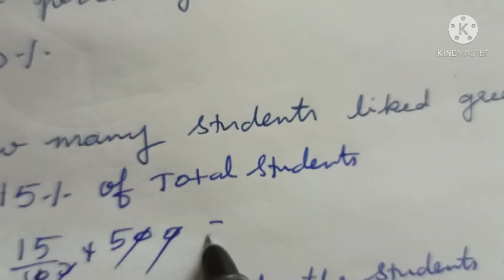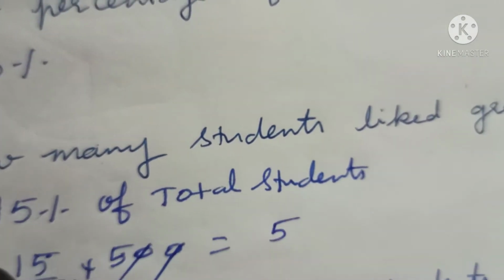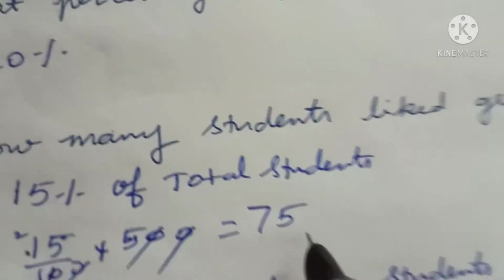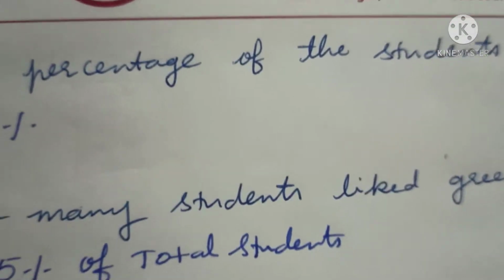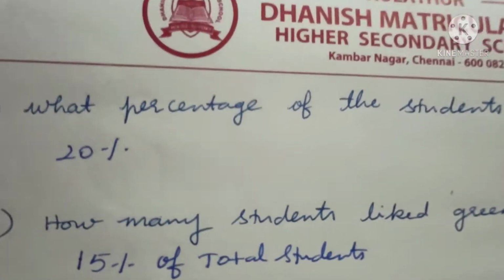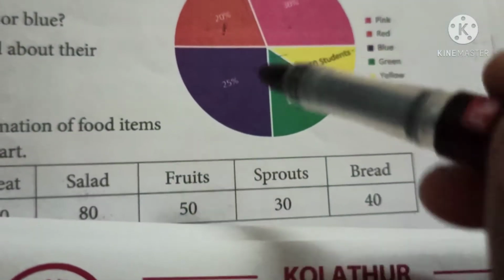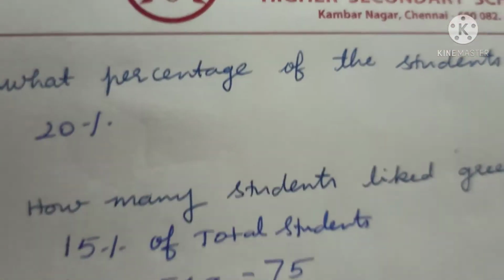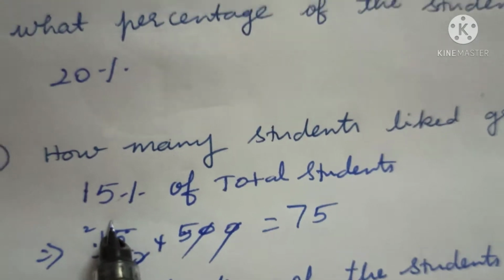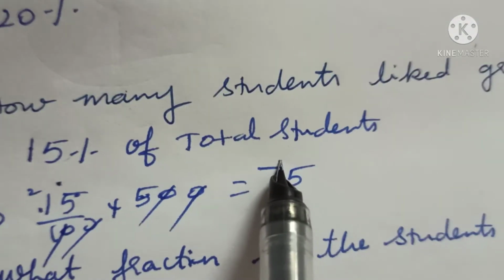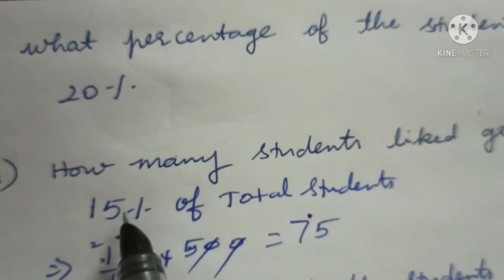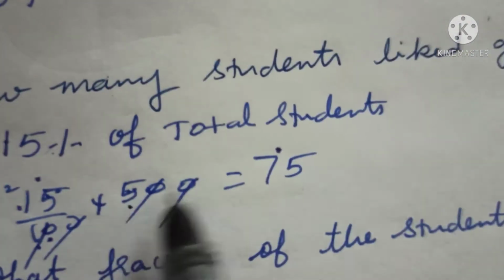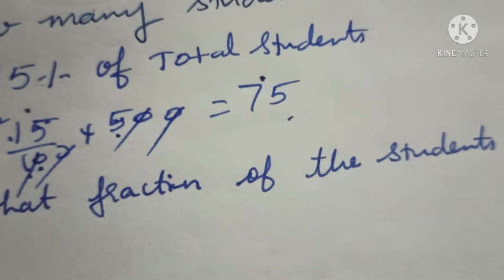If you cancel, 5 5s are 25, carry 2, 5 1s are 5, 5 plus 2 is 7. So 75 students liked green color. If they give the question in percentage and ask you to convert into the number of students who liked it, it is a percentage of total students. 15% means 15 by 100 into 500, which is equal to 75.